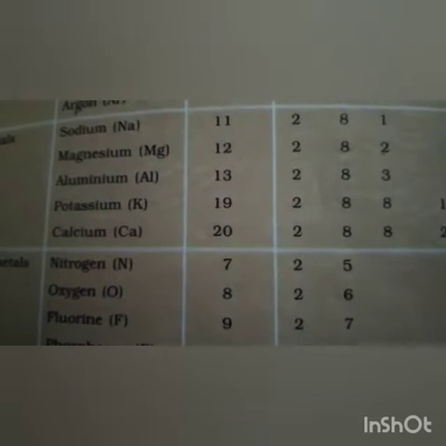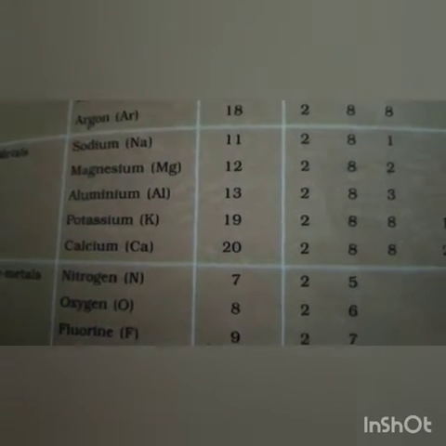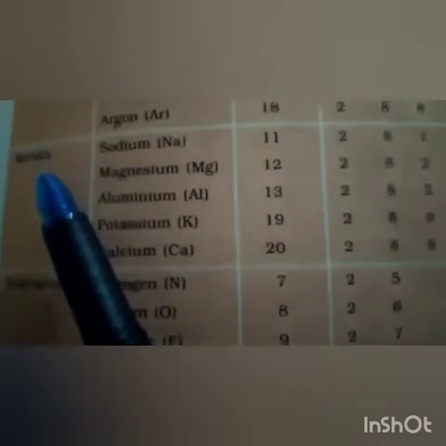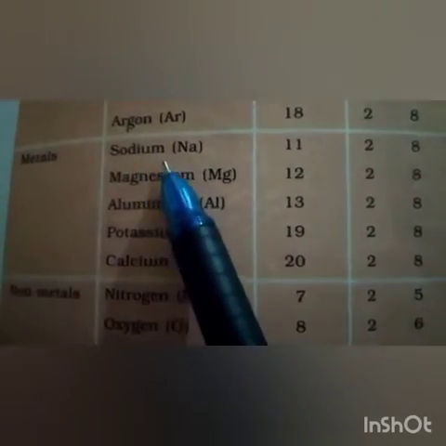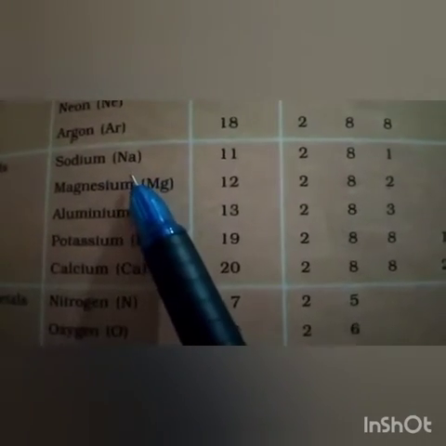I hope it's clear to children. Open page 46 and refer 3.3. We will discuss how metals and non-metals react. Now you see in your book, these are the metals: sodium, magnesium, aluminum, potassium and calcium. We will take the case of sodium.